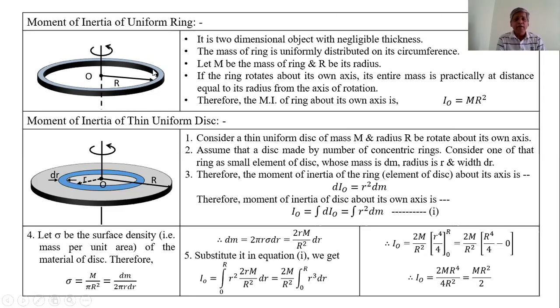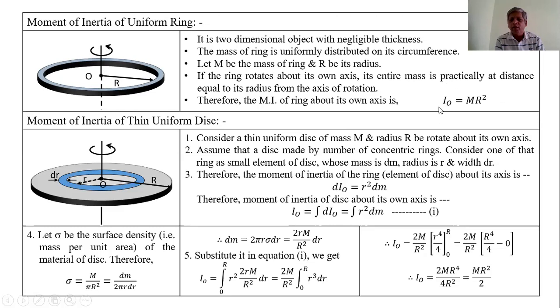If we assume that capital M is the mass of the ring and capital R is the radius of the ring, and the ring rotates about its own axis, at that time the entire mass is practically at equal distance from the center or from the axis of rotation, that is equal to R. Therefore, the moment of inertia of this ring about its own axis is equal to MR square.